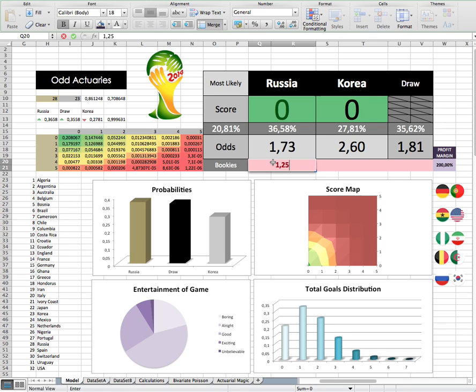So the bookies are only offering 1.25 for Russia, so that is expensive. For Korea, they are also expensive. And for the draw is where they're cheap, but it's no fun betting on a draw. Although that is probably the most likely score. So yeah, profit margin again of 3.08%. And yeah, that's basically the last of round 1's games.